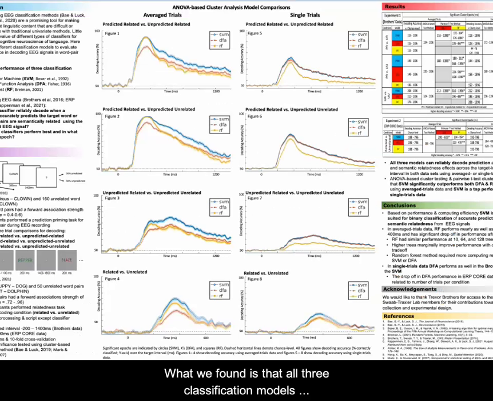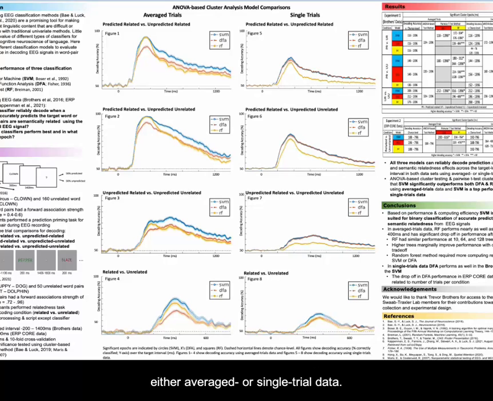And what we found is that all 3 classification models can decode the EEG signal for prediction accuracy and/or semantic relatedness at significantly above chance levels. And they can do so using either dataset and using either averaged or single trial data.